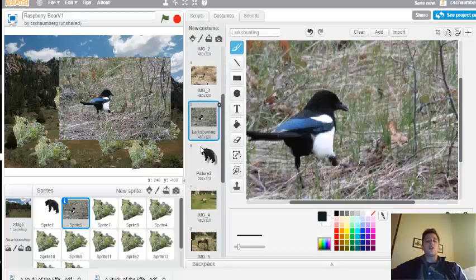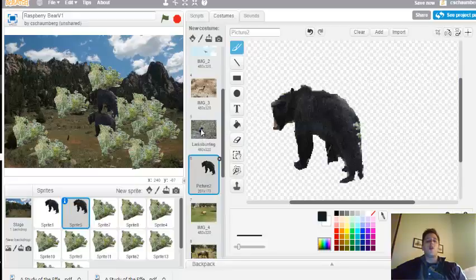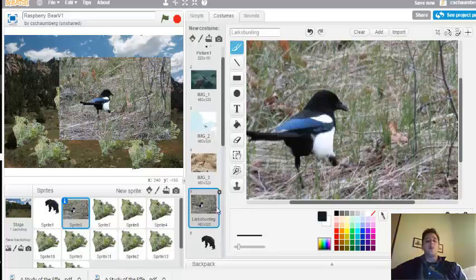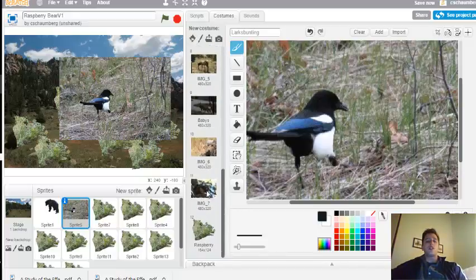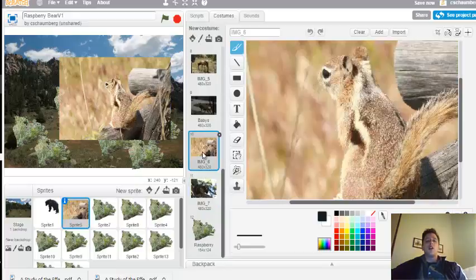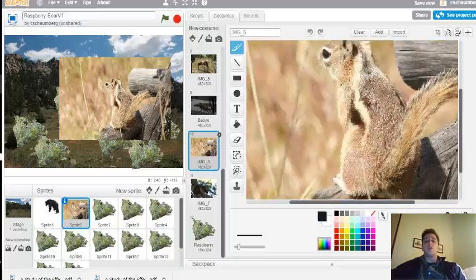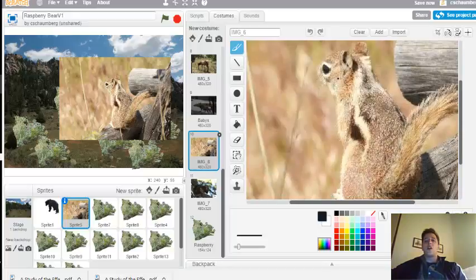So really, if you take pictures of animals, or pictures of things, you want to have the whole image of the animal. That's the key point here. We don't want just a snippet of the animal, we want the whole image. All of these have mostly the whole image of the animal. And you can scroll up and down to see this image of this squirrel. We're not going to use these other images here.